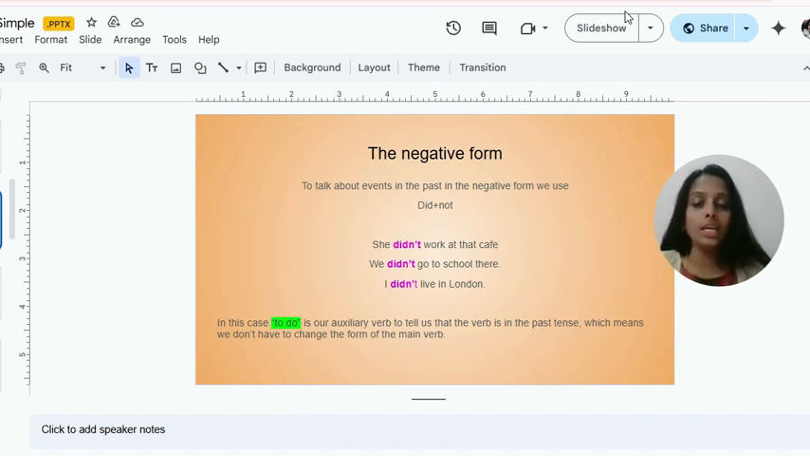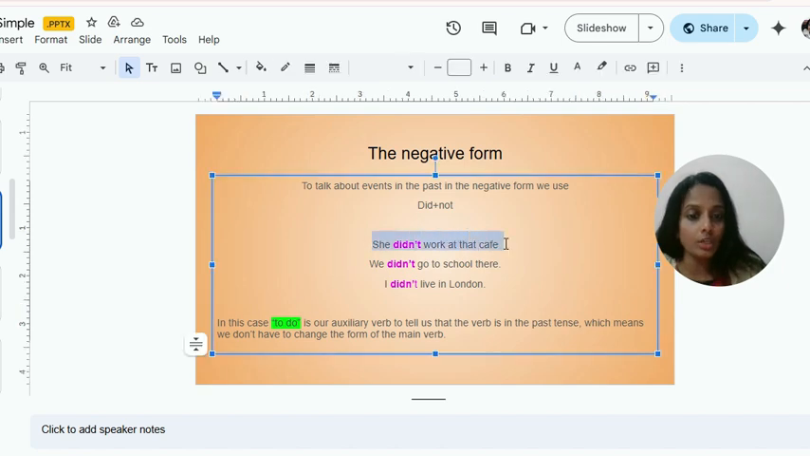For example, when I say a positive sentence, I watched the movie. And in negative, it will change to I did not watch the movie. So here the verb watch is not changing. Did already shows the past tense. So I'm just using not to make it a negative sentence. We'll see some more examples for that.